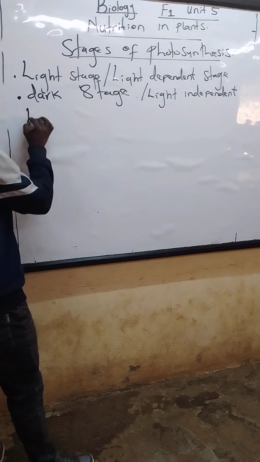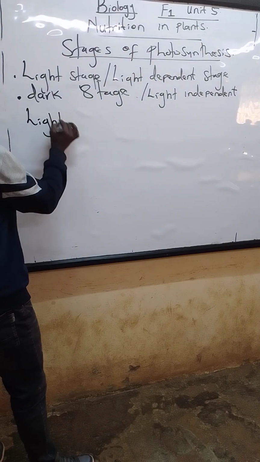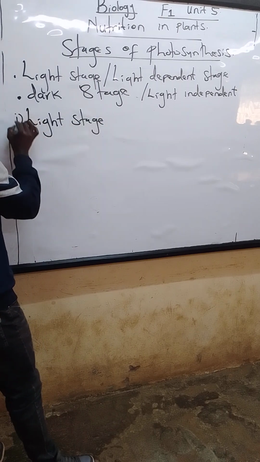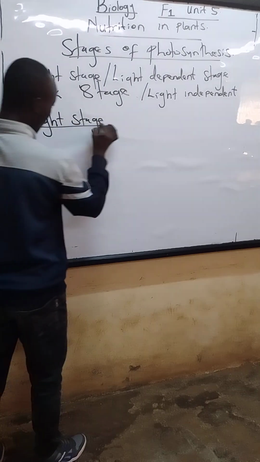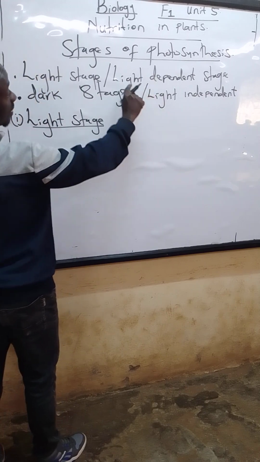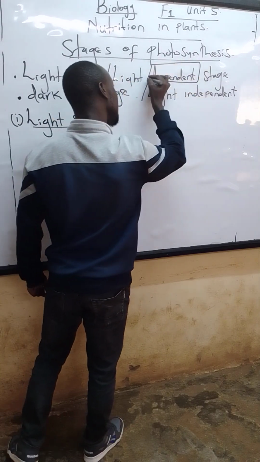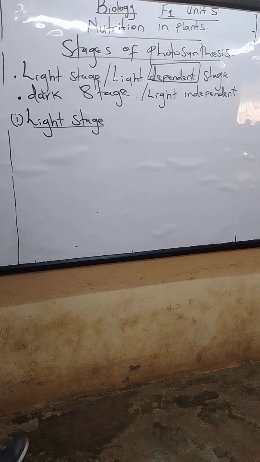It's called the light stage of photosynthesis. Also, we call it light dependent. From the word dependent, it needs light for it to proceed.